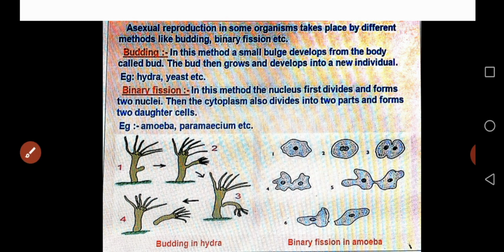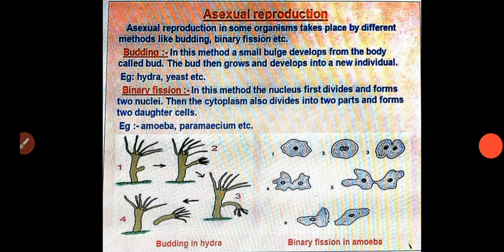In the same way, binary fission also takes place in paramecium. This is about asexual reproduction. Two methods of asexual reproduction are there: budding, with the example of hydra, and binary fission in amoeba.